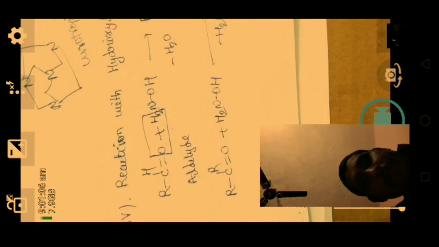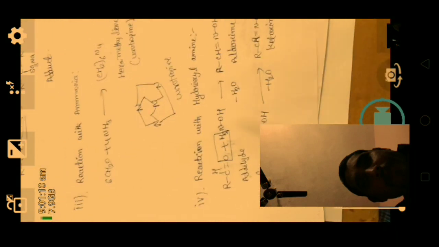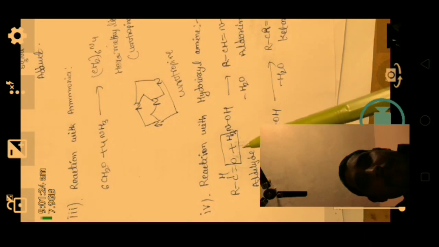Here aldehyde, when you react with hydrazine, gives hydrazone. Next reaction with hydrazine. Here once again I am repeating. Reaction with ammonia: 6 molecules of formaldehyde, when you react with 4 molecules of ammonia, give hexamethylene tetramine, also called urotropine. And here same aldehyde, when we react with hydroxylamine, gives aldoxime. Instead of aldehyde, if you react a ketone with hydroxylamine, it gives ketoxime.